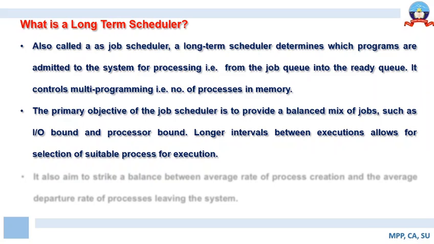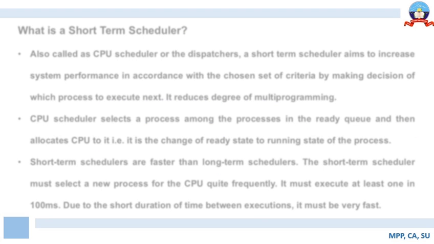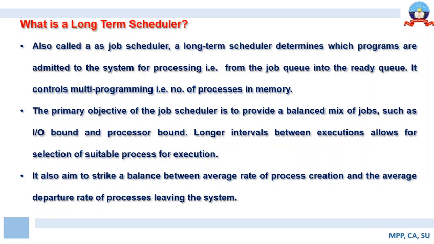So the long-term scheduler is not only responsible for controlling the number of processes that may reside in the main memory, preparing for execution, but it also has to strike a right balance between different types of jobs that may be admitted into the ready queue. So it aims to strike a perfect balance between the average rate of process creation and the average rate of departure of the processes leaving the system. This is very important.